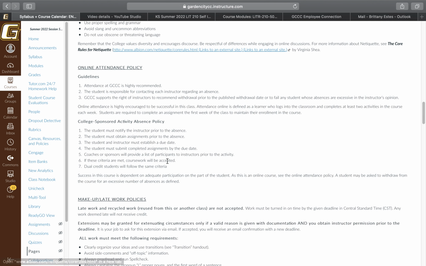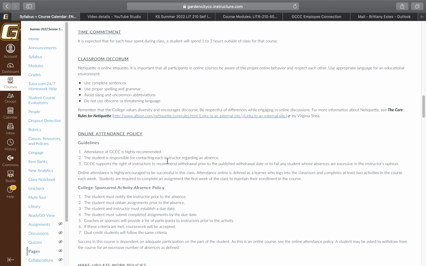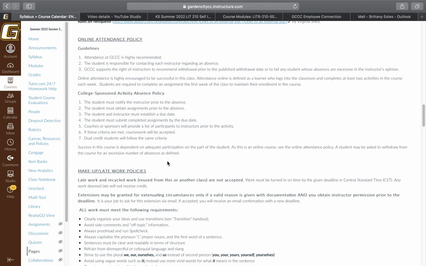All of this information is required by the college. It is classroom decorum, netiquette, etc. Make sure you understand that. There is an online attendance policy, so make sure you are attending, meaning that you are doing your assignments and being in contact with me. As you'll see, there is a participation grade as well, so as long as you're doing those things, you should be fine.